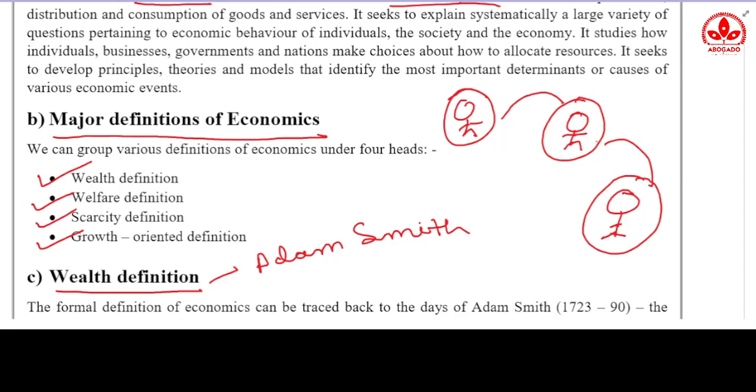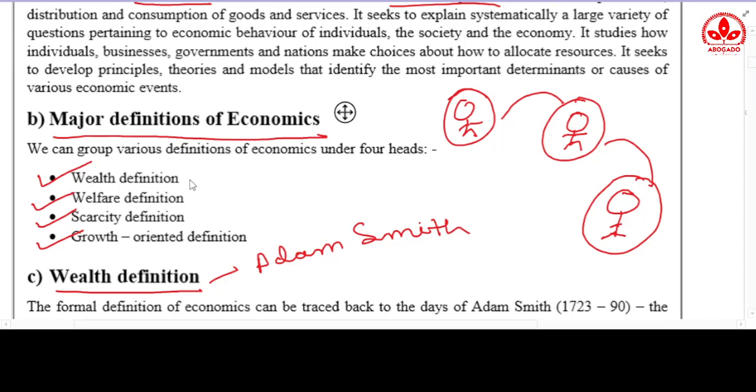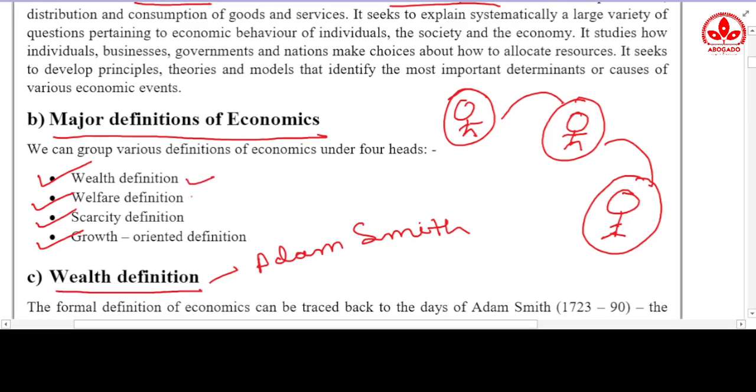In each and every social science, one person gives the definition and the other person criticizes it. In the same manner, the wealth definition was given and it was criticized by the authors, after which the welfare definition was given. The welfare definition was also criticized, after which the scarcity definition was given. The scarcity definition was also criticized, after which the growth oriented definition was given. So it continues like this.